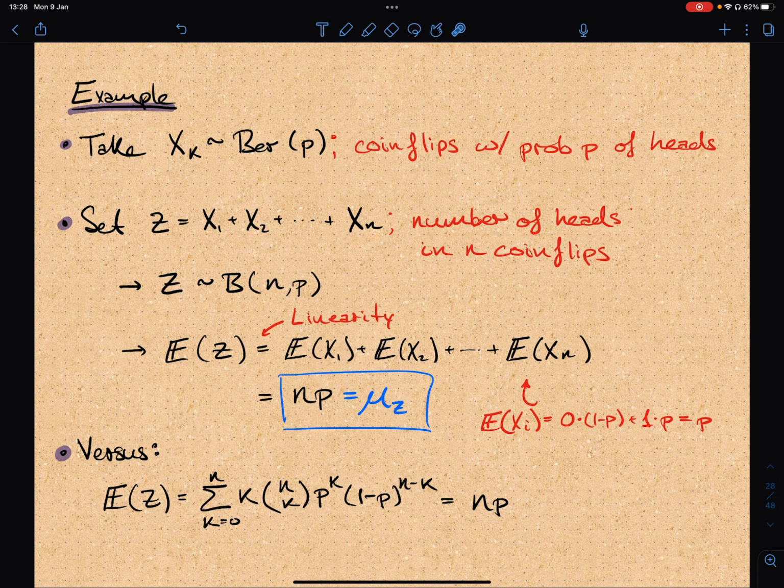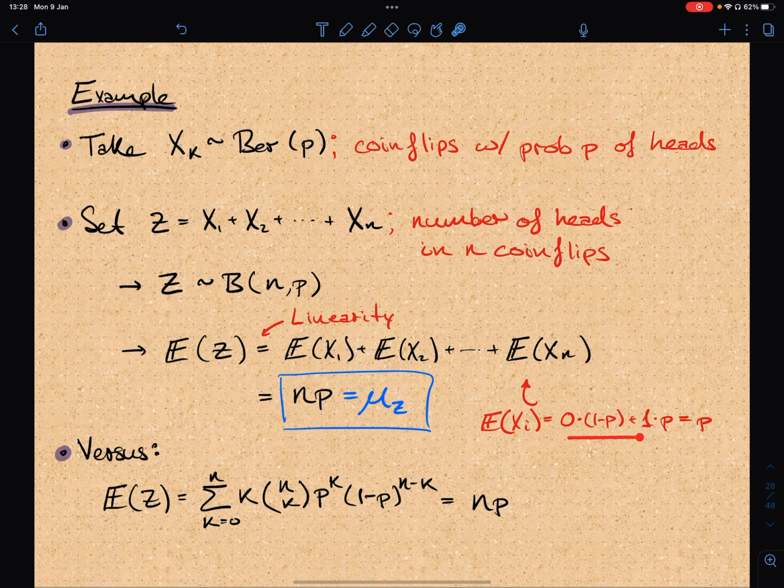By the previous lecture that we've discussed, we know that Z has the binomial distribution with parameters n and p. A few slides back, we computed the expected value of the binomial distribution to be np, and we used this formula. But alternatively, we can use linearity to split up the expected value into each component X_1, X_2, all the way to X_n, and then we just need to compute the expected value of each of these.